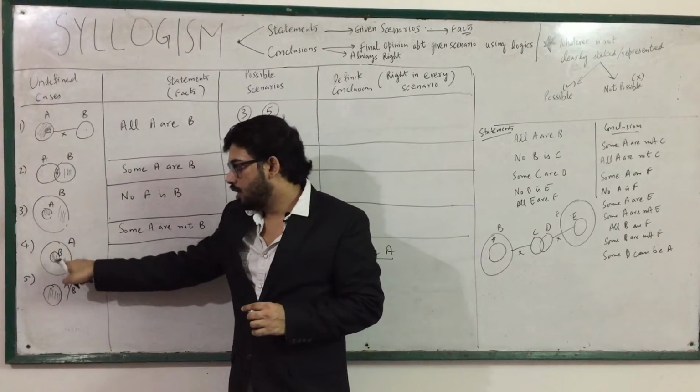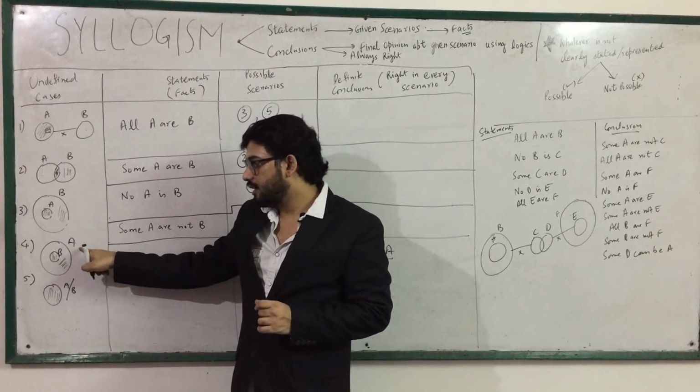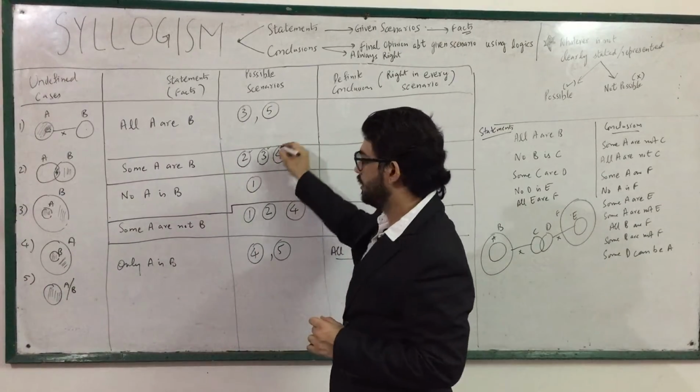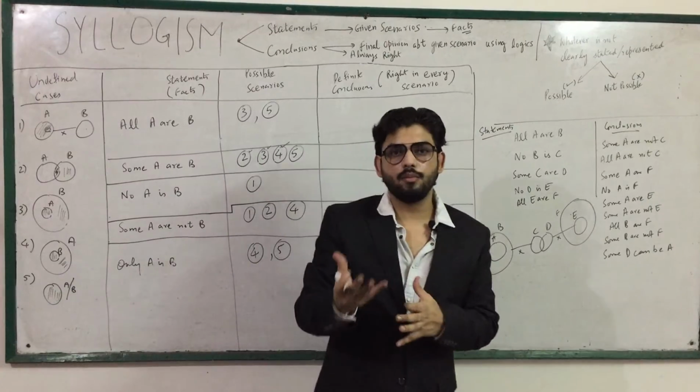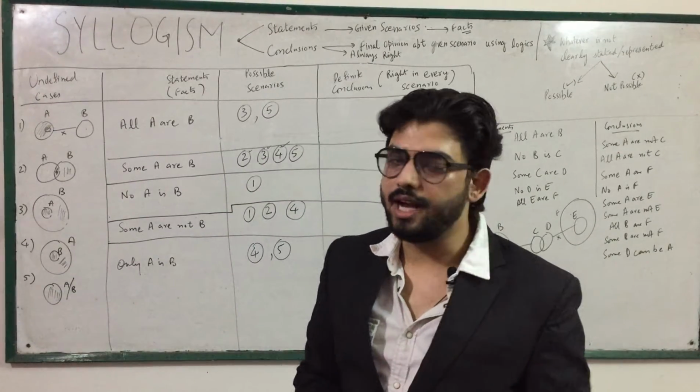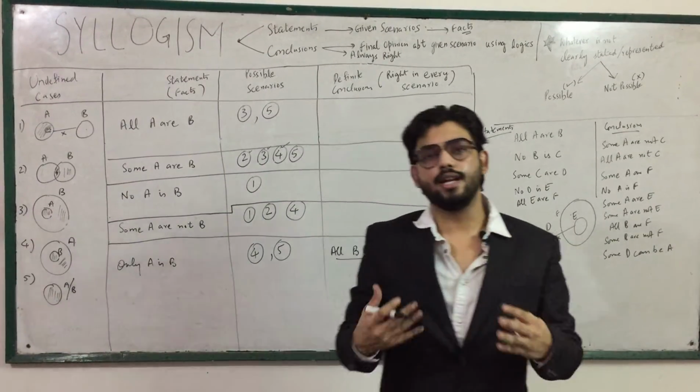Here also, in all B are A, we are having some A are B, and here also, because all A are B, that means some A are also B, because all will always contain some also.